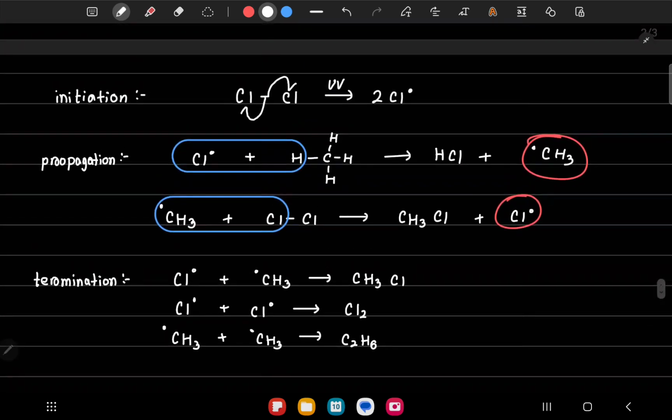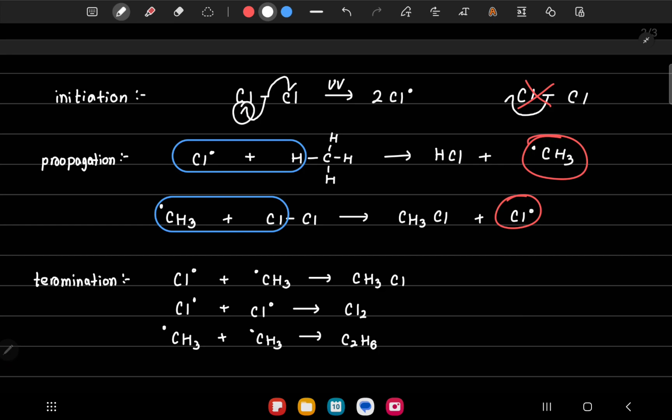One thing you'll need to be careful about is this arrow must end on the chlorine. If I give the arrow like this, this is wrong. So we need to be careful about where the arrow ends and where it starts. We'll also have to be very careful about making sure that this arrow is a half arrow. A full arrow will mean the movement of two electrons.